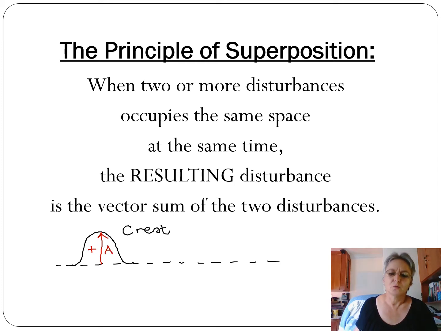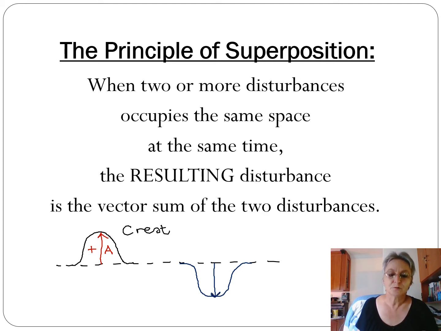And when another crest comes along with a positive amplitude, the vector sum is positive plus positive, which makes a bigger positive. But if another pulse comes along with a negative amplitude, it would be displacing the medium to the opposite side of the rest position.